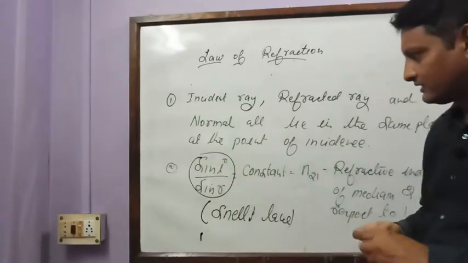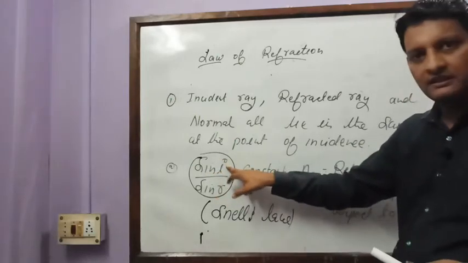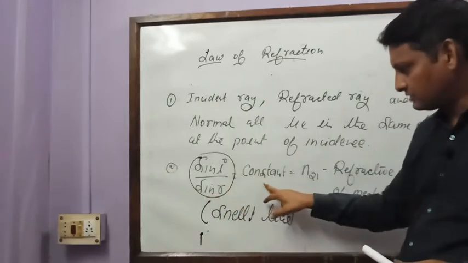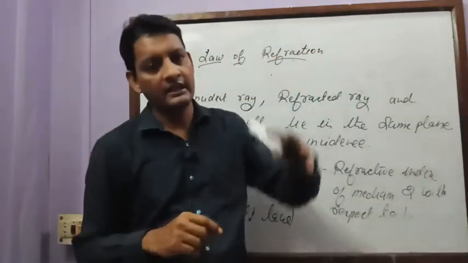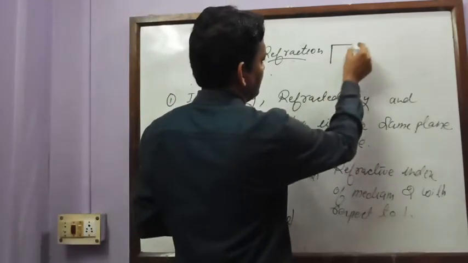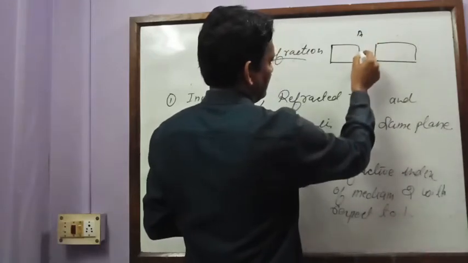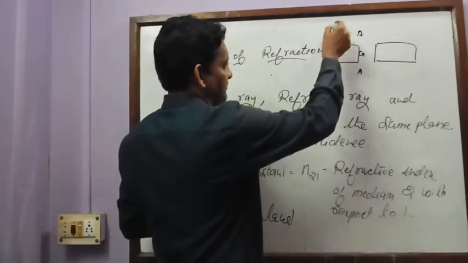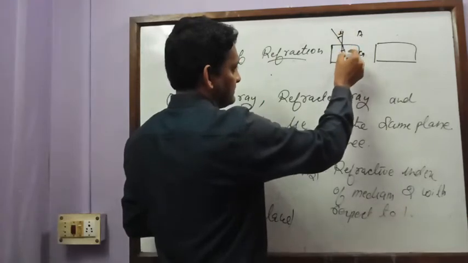You can say that this is the ratio of the sine of the angle of incidence to the sine of the angle of refraction, which is always a constant value for a given pair of media. That is, if the first medium is fixed, suppose you see carefully, I am taking an example. Suppose this is air, this is glass, and this is air. This is the normal. First I have made it like this. So this is the angle of incidence and this is the angle of refraction.